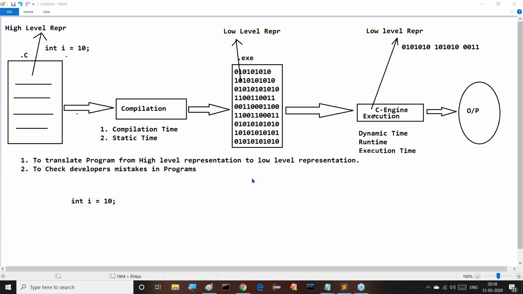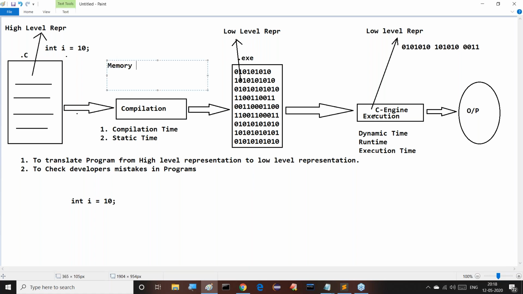If any programming language is providing memory allocation for the primitive data, why am I taking primitive data? That memory allocation for primitive data is a default memory allocation.